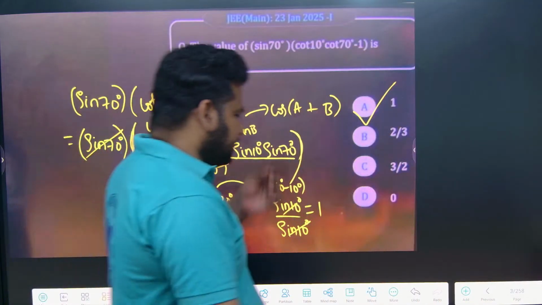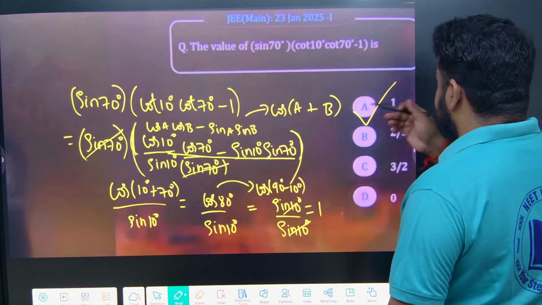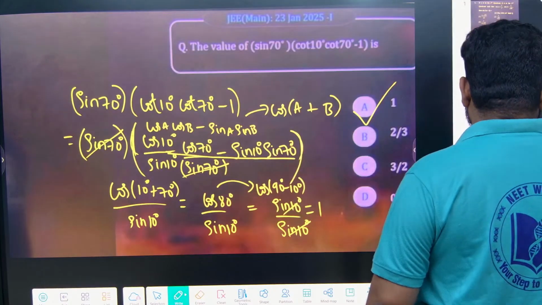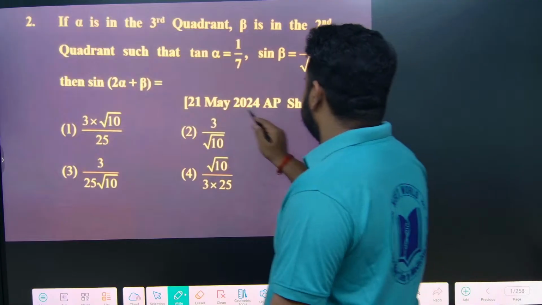Similar to this, let us take one more question. So this is a question from JEE Mains 2025. Now let us take one more question from the state entrance, that is AP EAPCET 2024, they have asked this question.